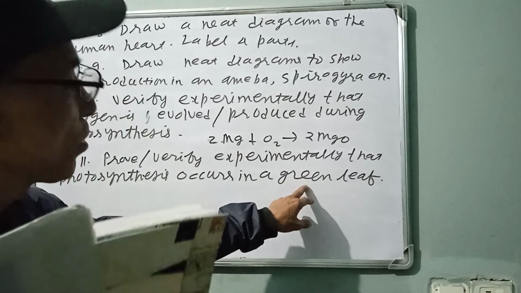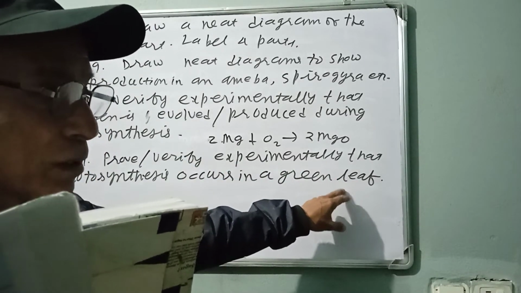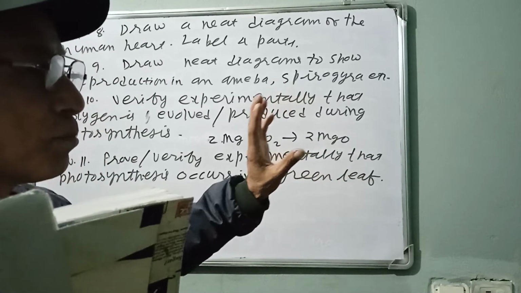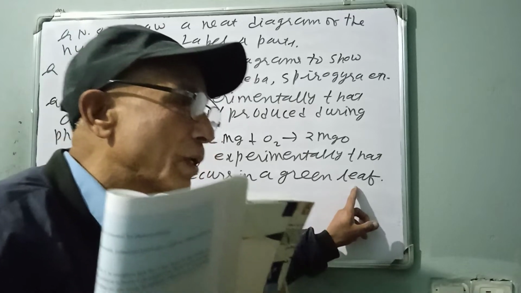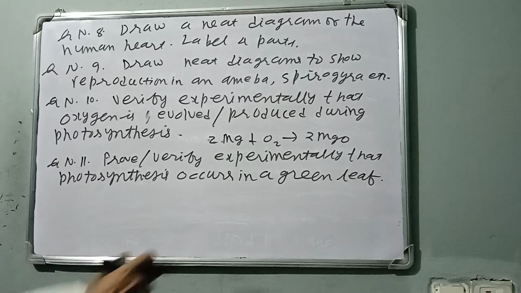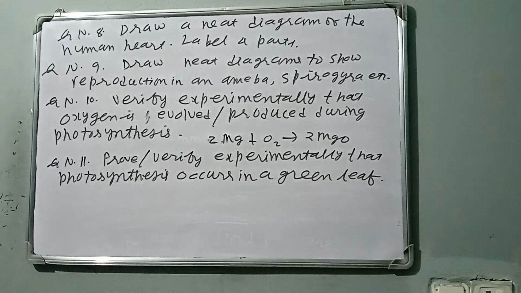That means chlorophyll is needed. Suppose you keep the green leaf in a dark room for a long time, and if it has no chlorophyll, the leaf cannot make food. And the leaf does not turn into blue black.